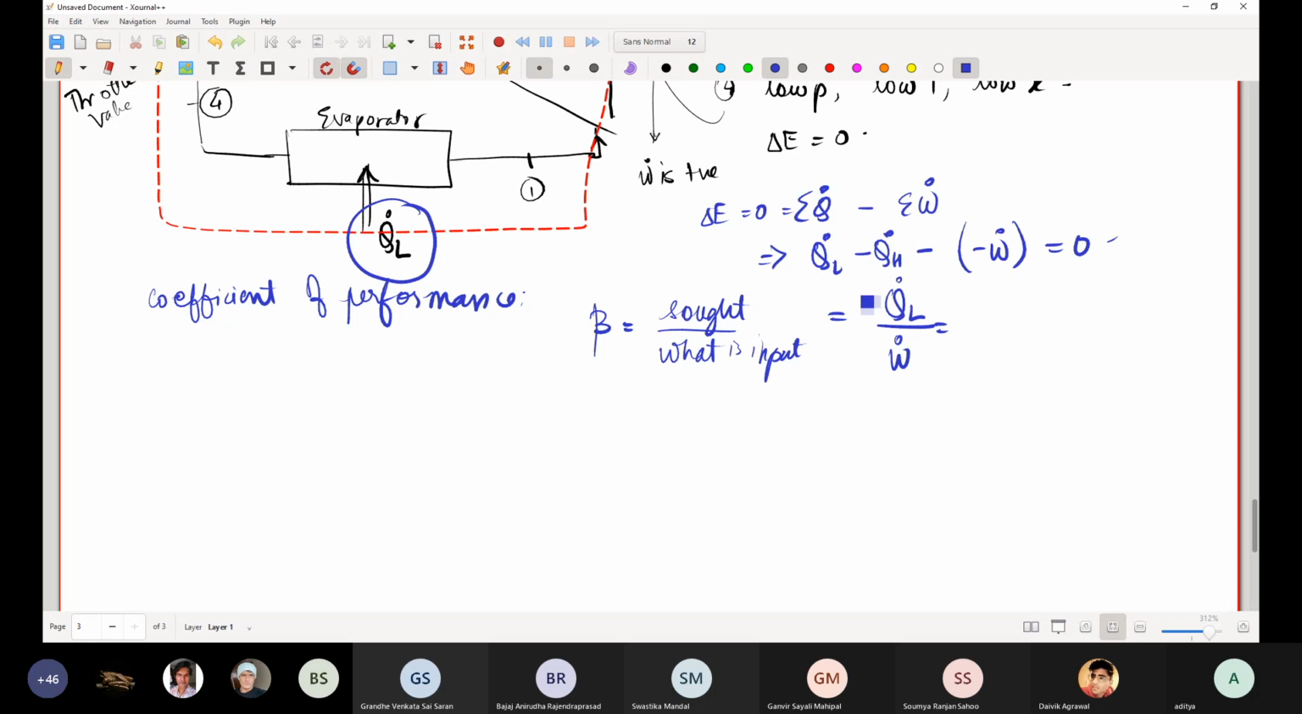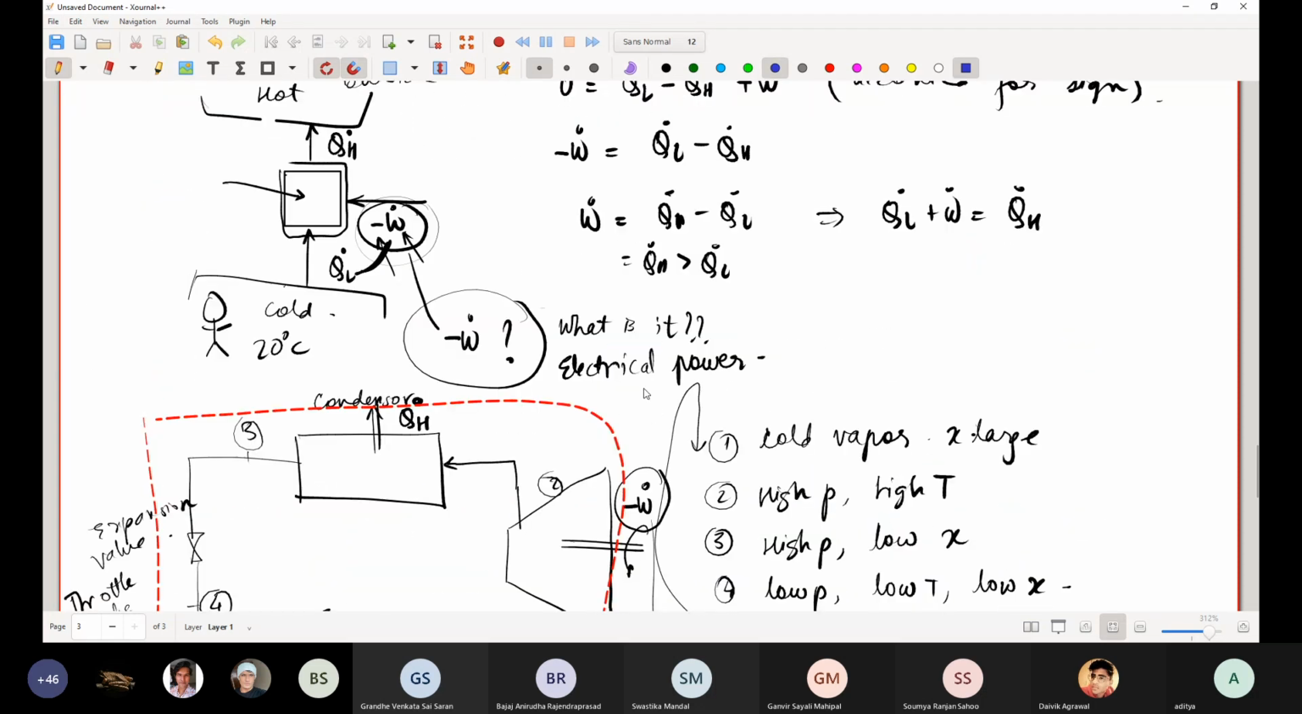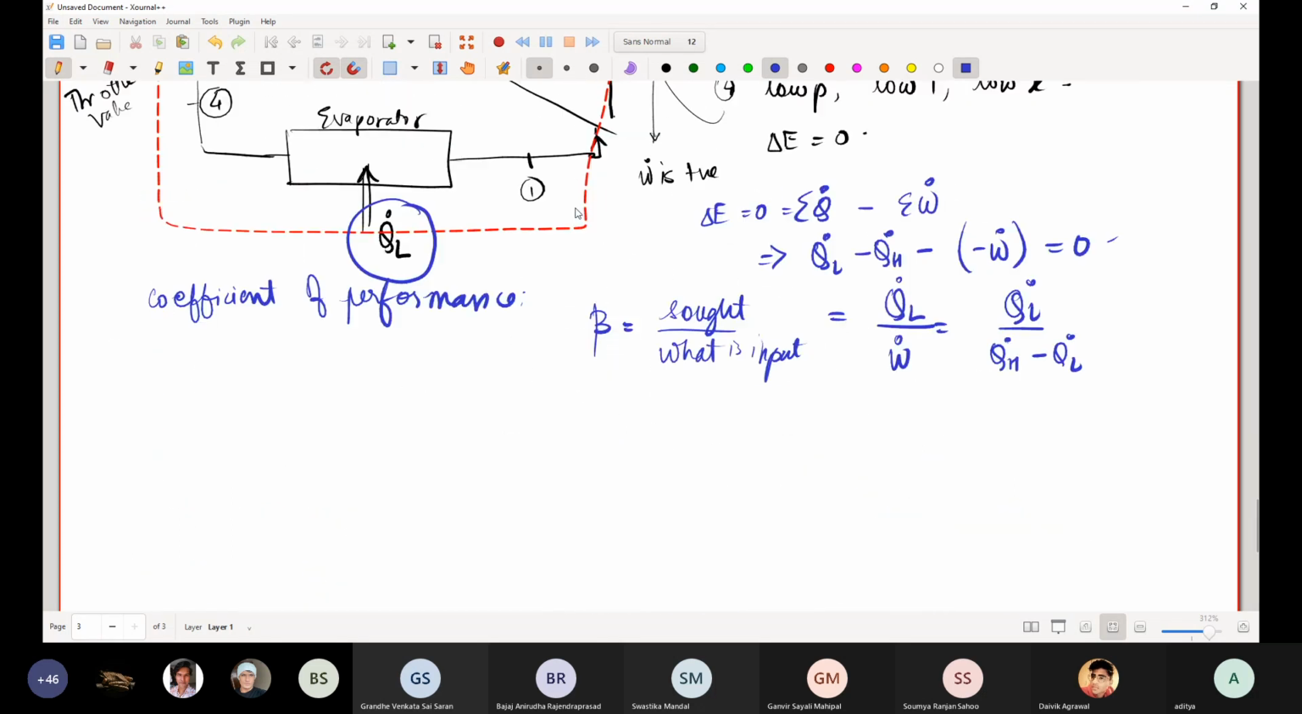Now, what is the expression for this? It will be QL dot over QH dot minus QL dot, because we have already seen that W dot is QH dot minus QL dot. If I rearrange this, I get 1 over QH dot over QL dot minus 1. For a control mass, this same expression will be 1 over QH over QL minus 1.